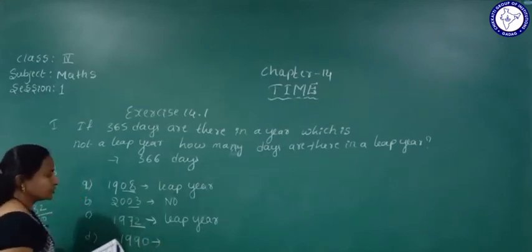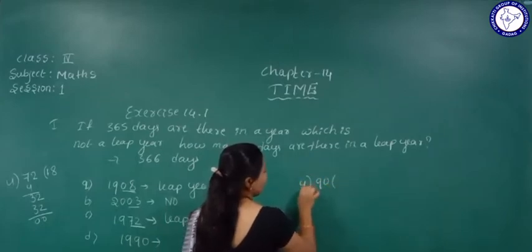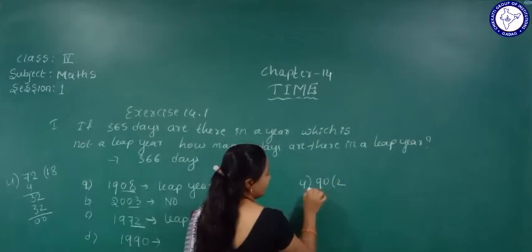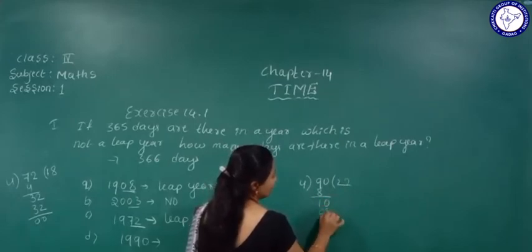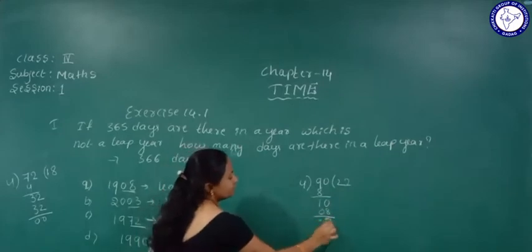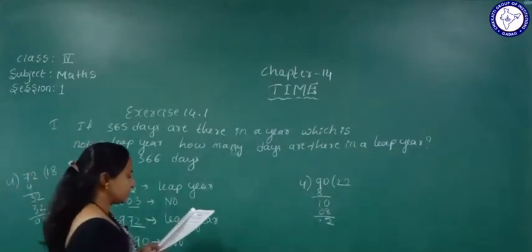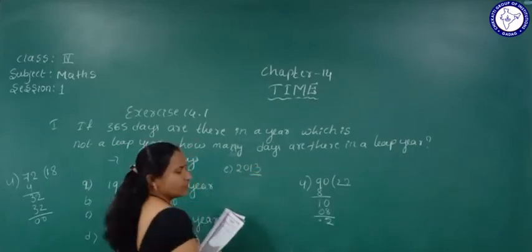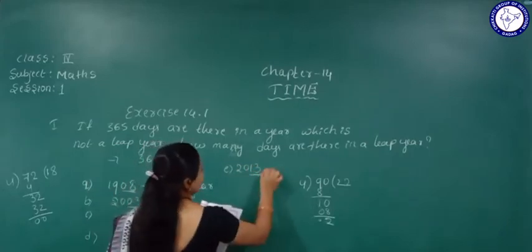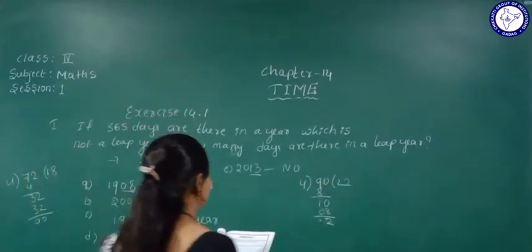1990. You can do this one. 94... 4 twos are 8. Yes. So 10. 4 ones are 4, 4 twos are 8. So it is not divisible by 4. It comes with a remainder 2. So it's not divisible by 4, so it's not a leap year. Okay. Next one, 2013. It is also 13. Is it divisible by 4? No, this is also not a leap year. Understood this one? Okay.